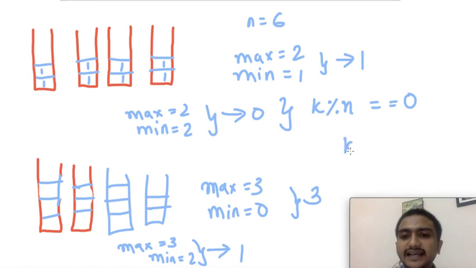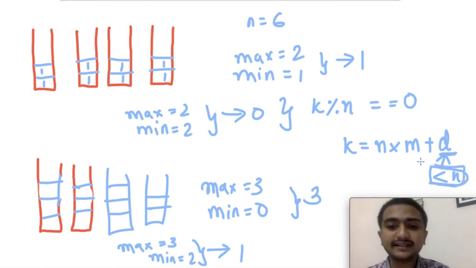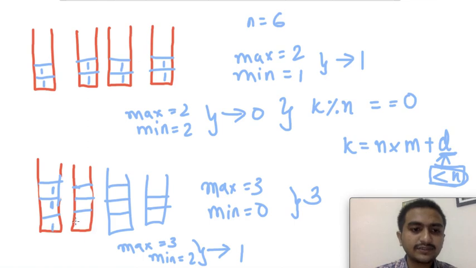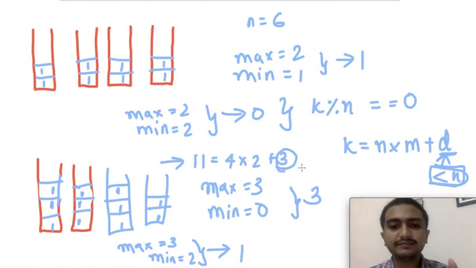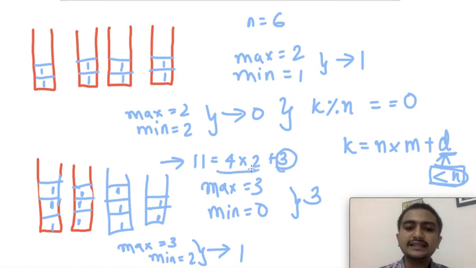So what is happening here is I am writing k equal to n into m plus some amount of d that is remaining, and that will be less than n, right? So some amount of buckets will contain only one extra, right? Suppose if you see here, three buckets are containing one extra, right? And if I write this 11 equal to 4 into 2 plus 3, right? So basically 3 buckets will contain one extra one, and others will be containing simple 2, right?